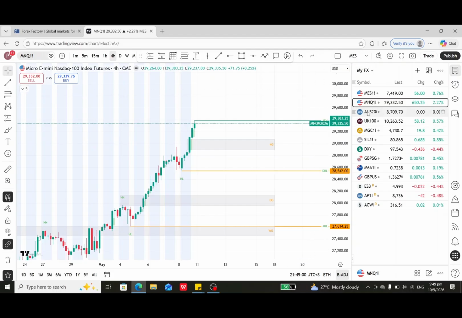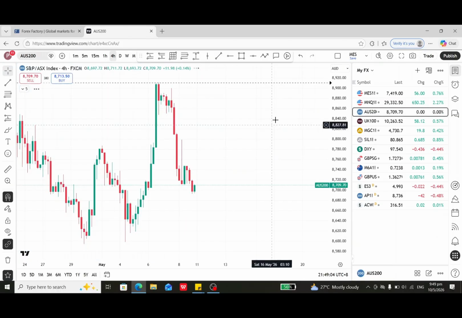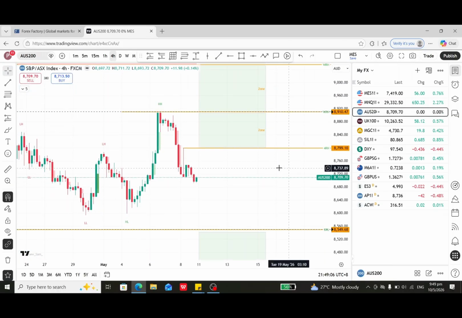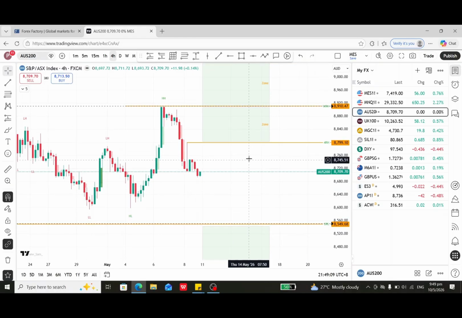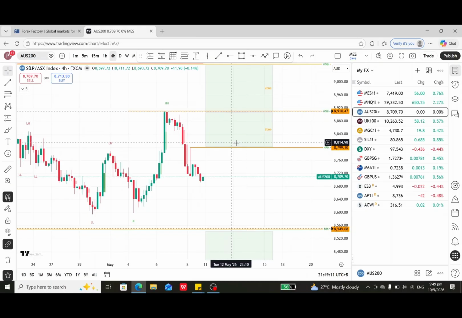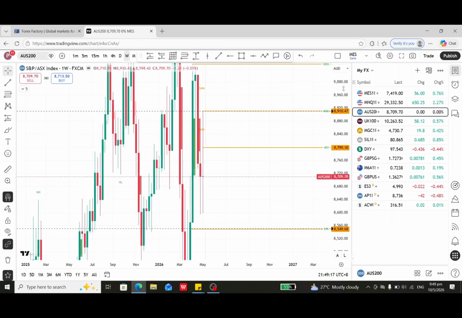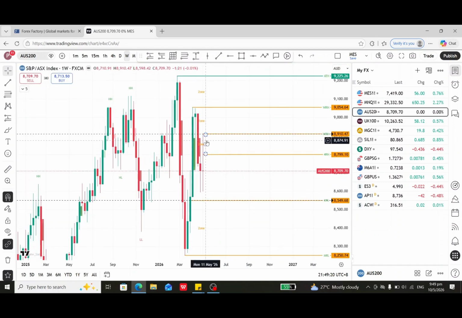So far no setup. Let's go to Aussie 200. Last week the market created this zone. We start with the weekly chart. Recently, last week, it created a weekly rejection high, because this is a weekly gap. Last week the market went and tested this weekly gap, then in the end was unable to break and rejected back. That's why this is the newly created weekly rejection high.